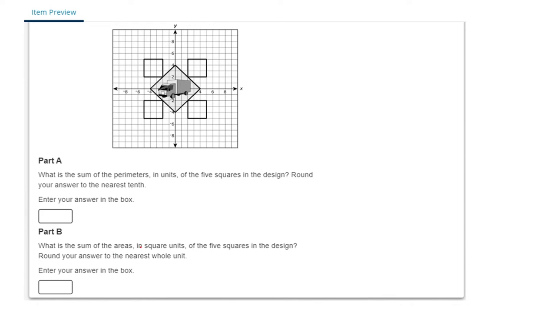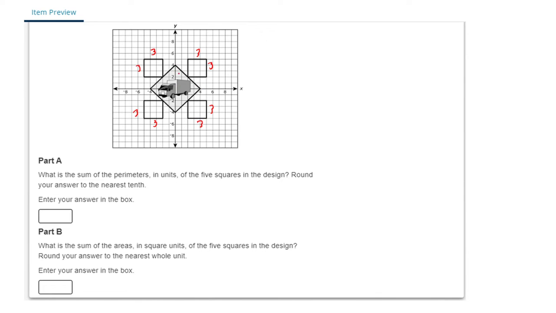And it says, what are the areas? First things first, we just need to find the length of all these sides. First up, these squares that fall perfectly on our grid lines are easy. We could just count. All the sides are 3, right?